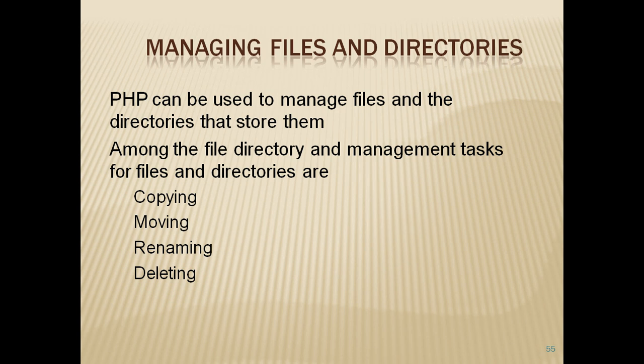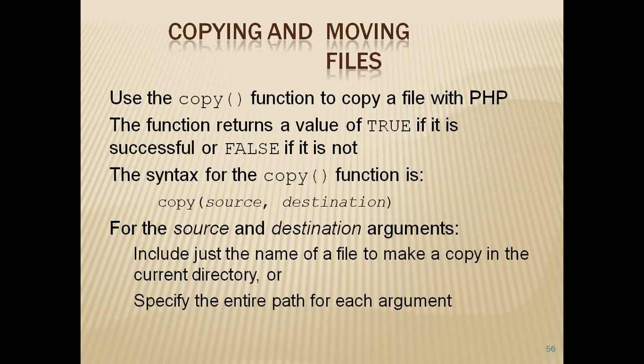We already discussed files and directories. Now the other operations that we can perform are copying, moving, renaming and deleting files and directories. The copy function is used to copy a file and will return true if it is successful or false. It takes the source and destination, and the data from the source will be stored to the destination.